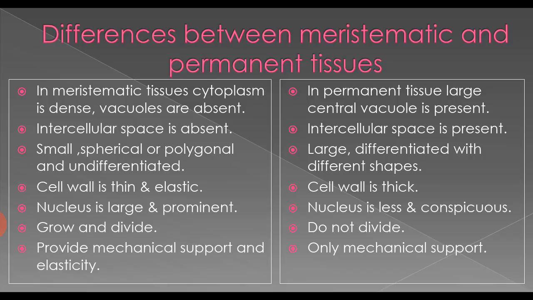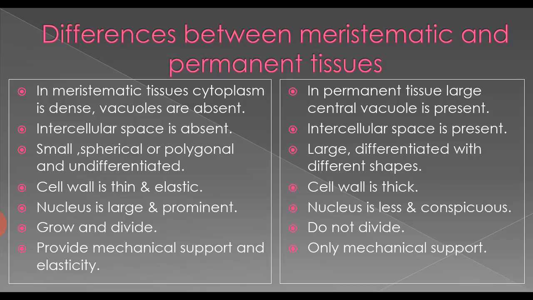In meristematic tissue, the cell wall is thin and elastic. But in permanent tissues, the cells contain a thick cell wall. In meristematic tissue, the nucleus is large and prominent. In permanent tissue, the nucleus is less conspicuous.